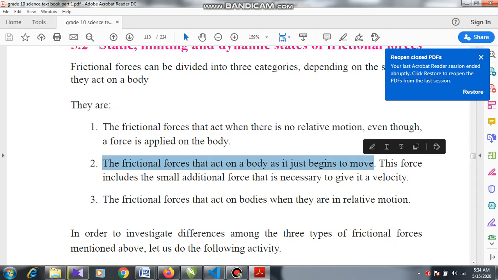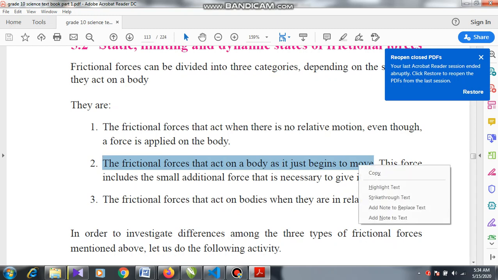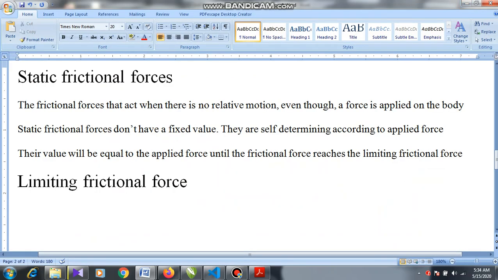It's not moving, it is just beginning to move, like shaking, seeming to have a little small velocity.